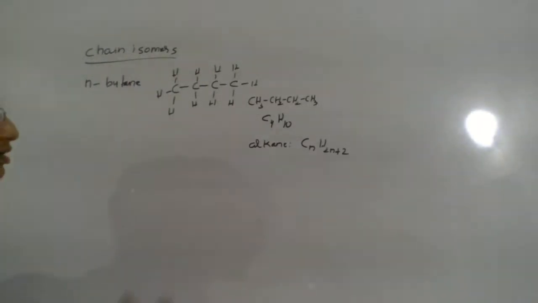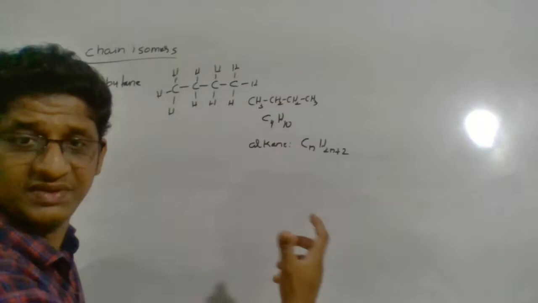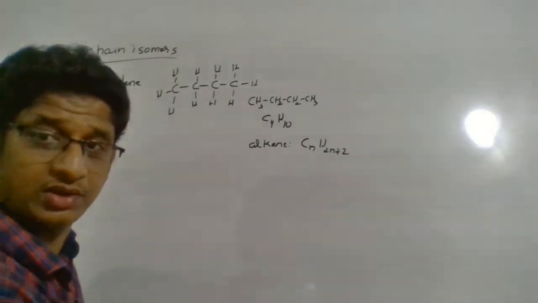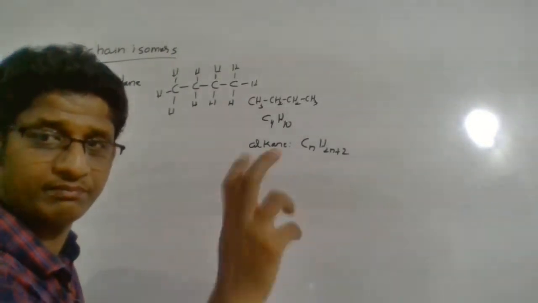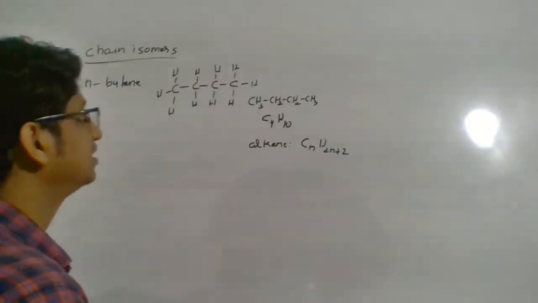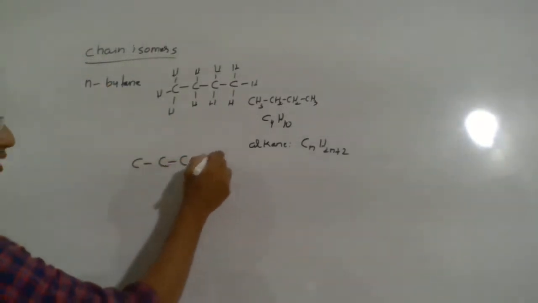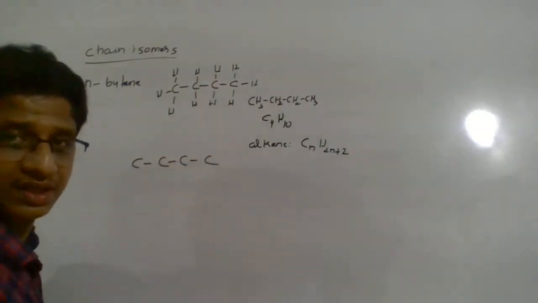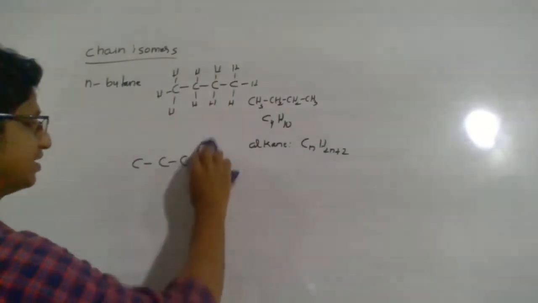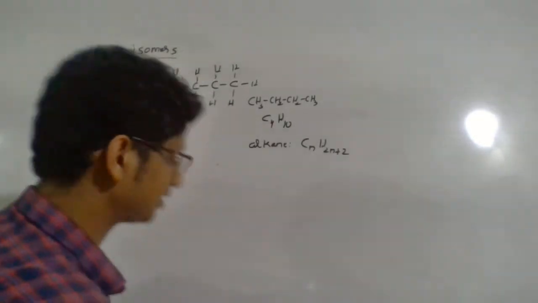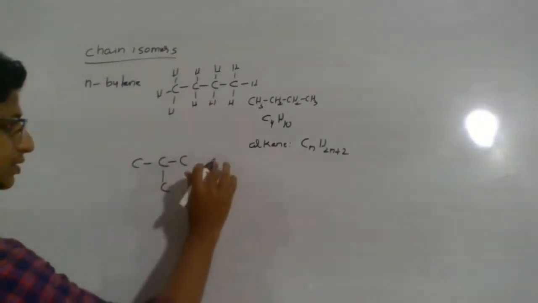Now let us take a compound which has the same molecular formula but differs in structure. Especially the chain is changing now. There I drew a 4 carbon chain. This time I am writing a 3 carbon chain with a 1 carbon branch.